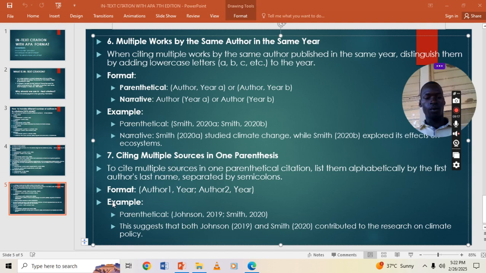So this is how you can cite multiple sources in one parenthesis, and this marks the end of the in-text citations that we have been looking at.